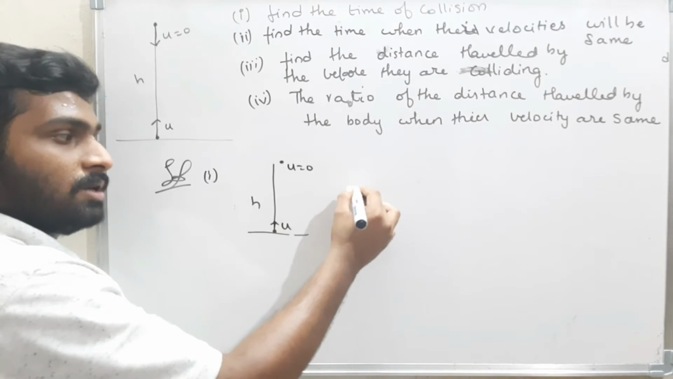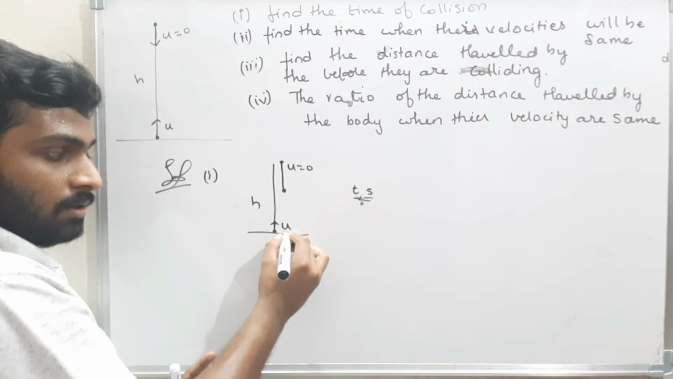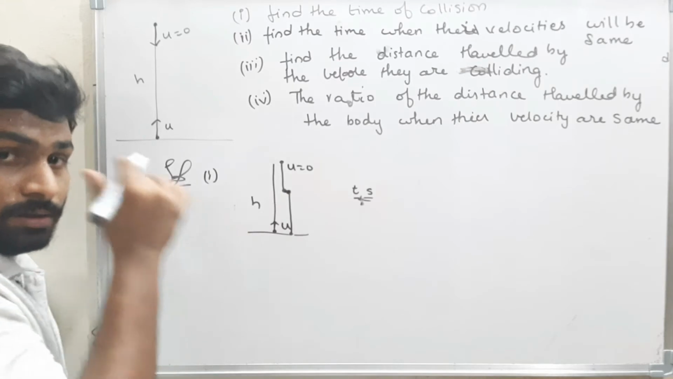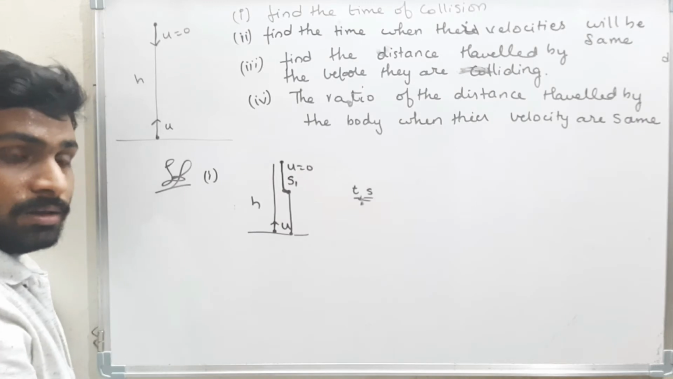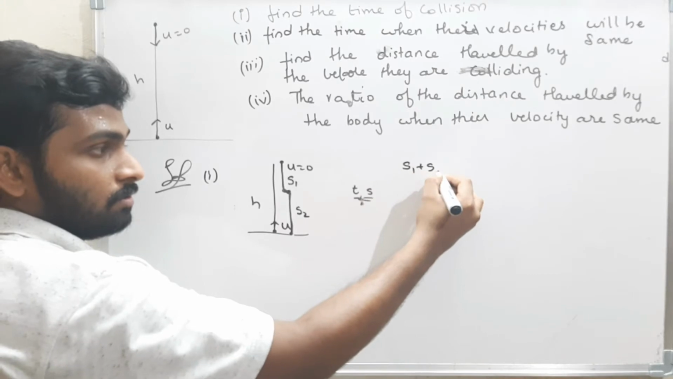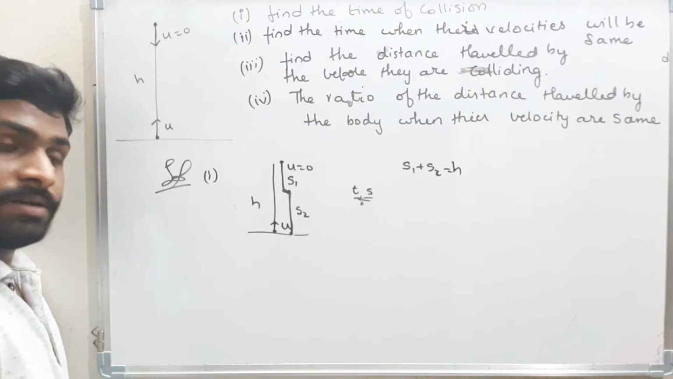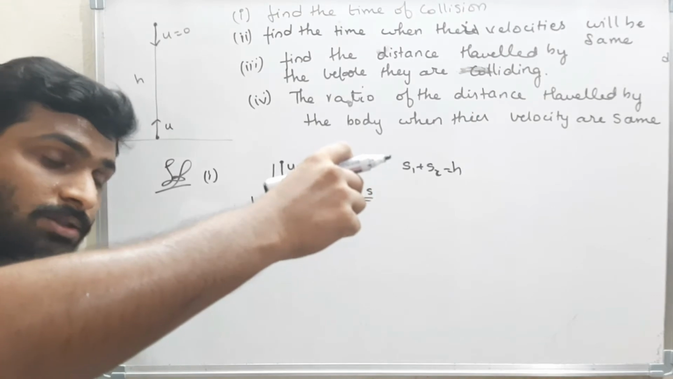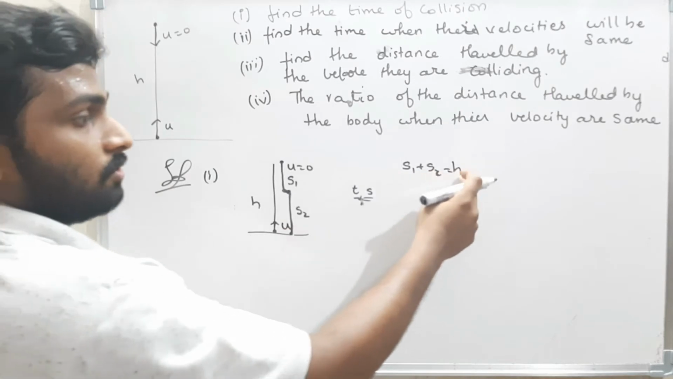Now after some time t seconds, this body will be somewhere here and this body will be somewhere here. When both the bodies are at same point, then they are colliding. That means when they are colliding, the distance travelled by the first body is s1, and the distance travelled by the second body is s2. s1 plus s2 must be equal to this h. That is a condition. Will you guys accept it? At the point of contact, the sum of the distance travelled by the top body and the bottom body must be equal to the height. Therefore, s1 plus s2 is equal to h.